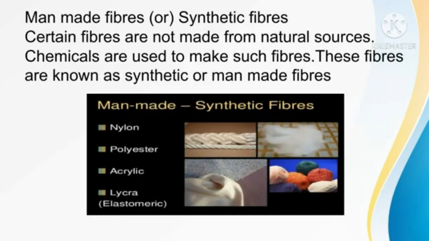Next, we are going to see synthetic fibers or man-made fibers. Fibers are classified into two types. One is natural fiber, another one is synthetic fiber or else man-made fiber. We discussed natural fibers. Natural fibers are classified into two types, animal fiber and plant fiber. Now we are going to see synthetic fibers.